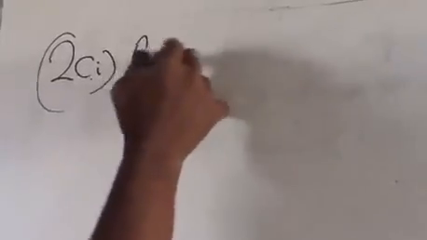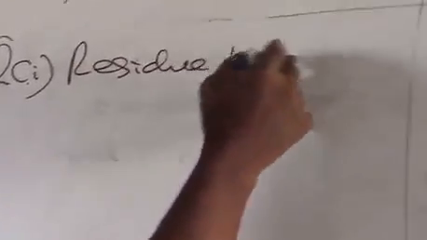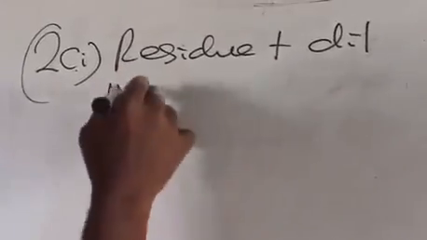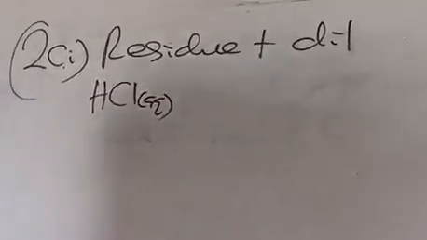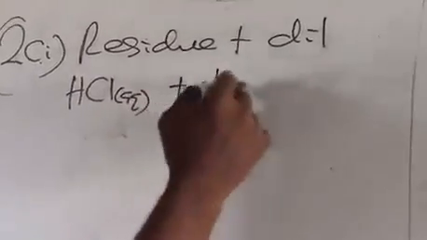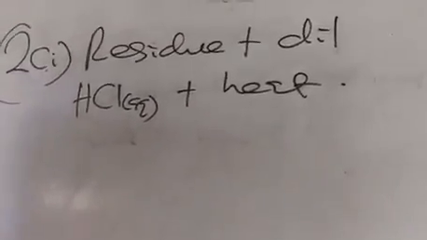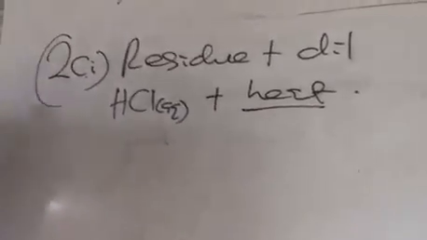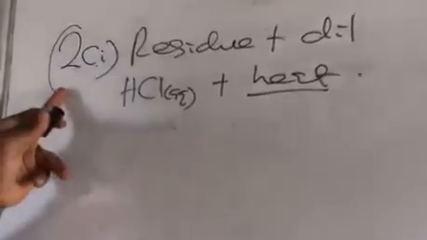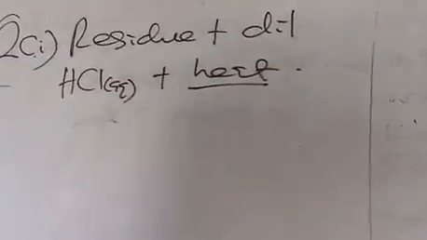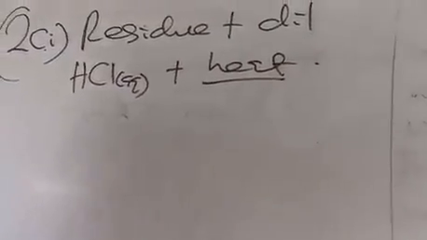So 2CI report is residue plus dilute HCl, then plus heat. Residue plus dilute HCl and then heat. Although it's not mandatory that you must heat in this experiment, this particular number. It's not a must that you're going to heat. So whether you heat or not, you still get the same observation. Go to the experiment now.